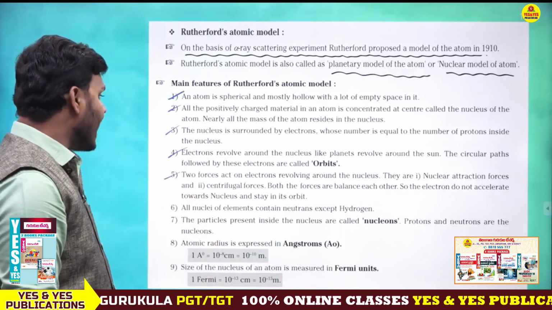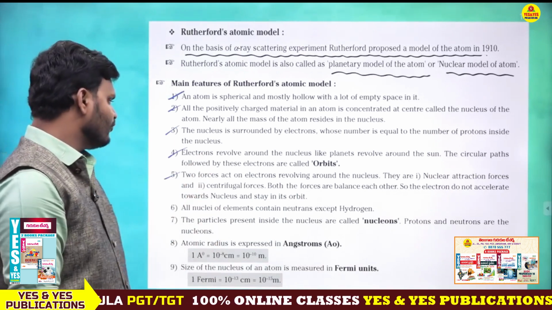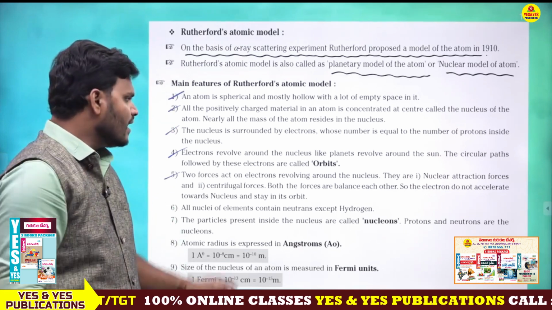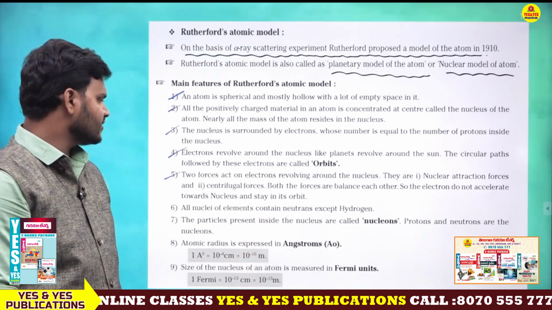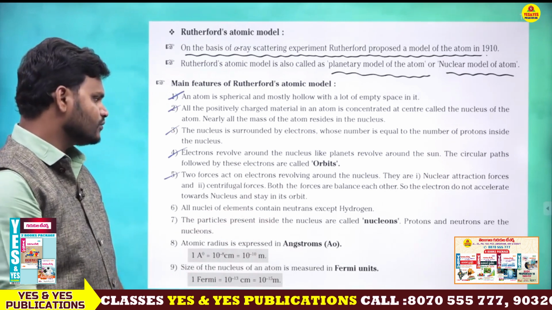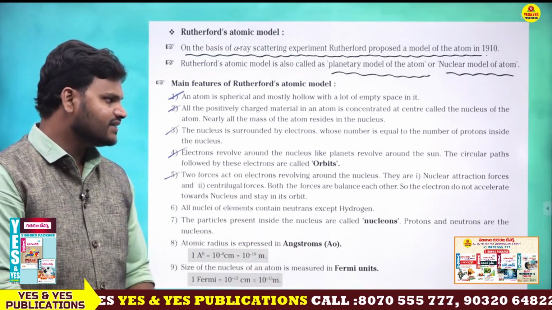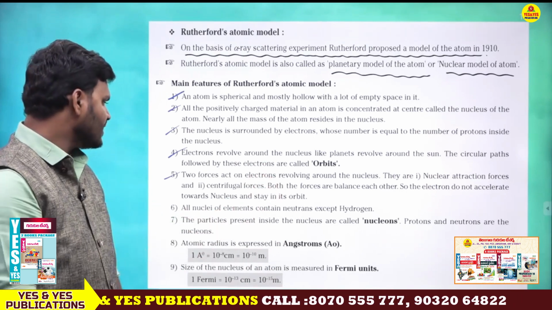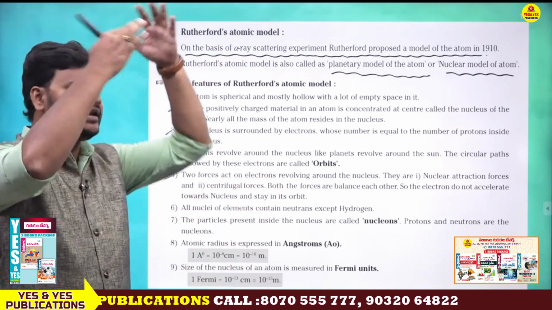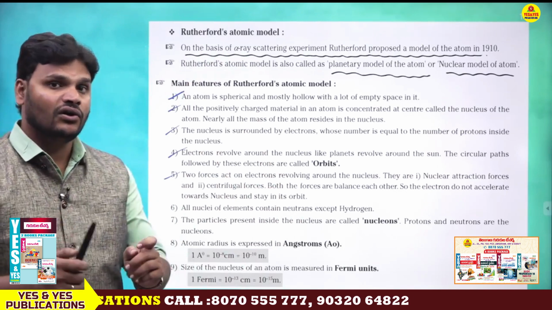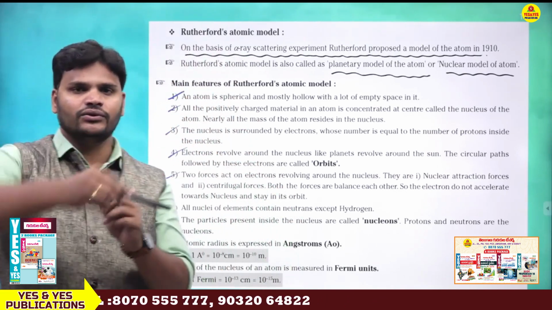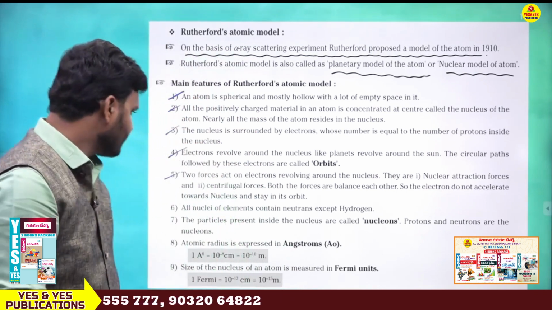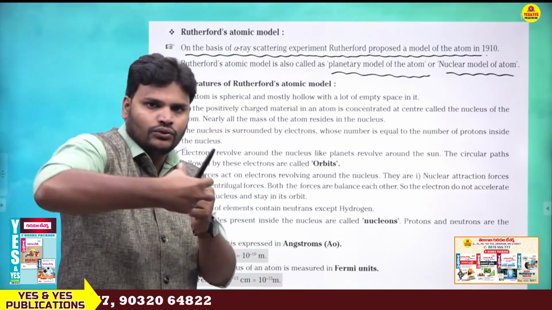Next, two forces act on electrons revolving around the nucleus. What are the forces? Nuclear attraction force and centrifugal force. Both these forces balance each other, so the electron does not accelerate towards the nucleus and stays in its orbit. The electron always revolves around the nucleus but can't come to the nucleus side.